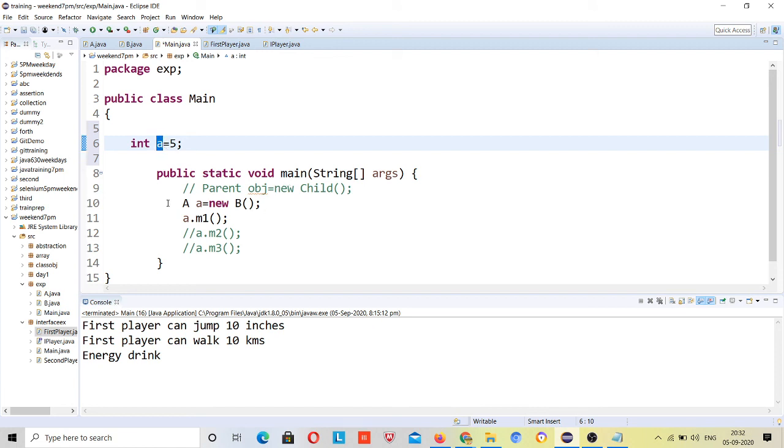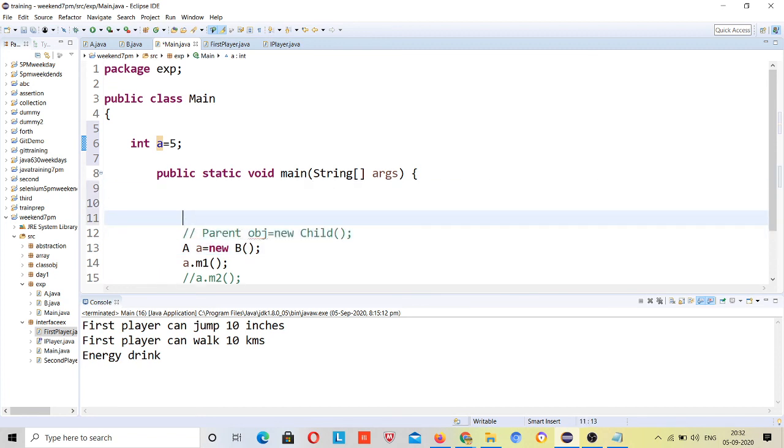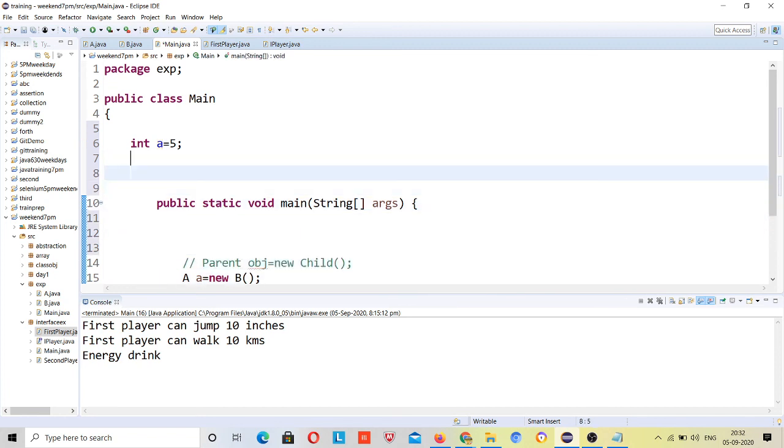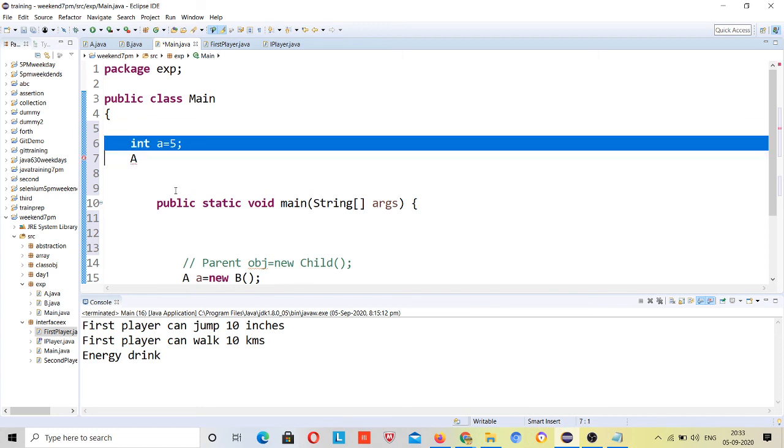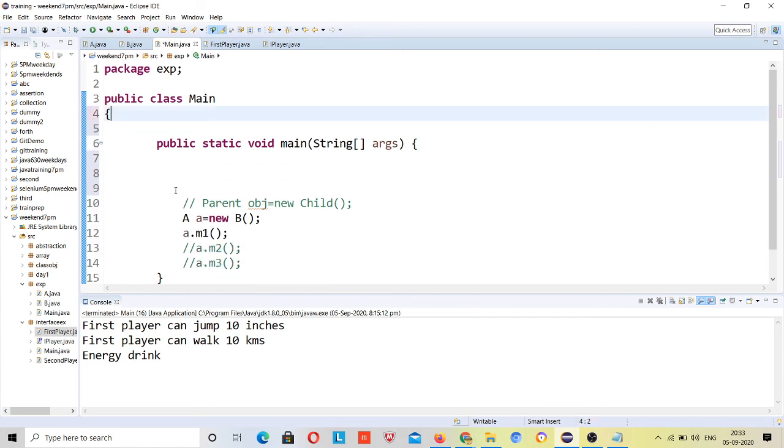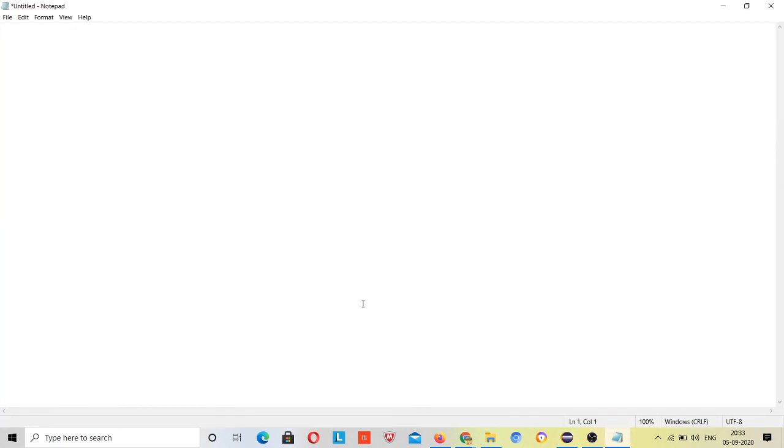But in case of classes, first thing, just listen. In case of classes, if I have a class A, right? Let me use the notepad. There is a class keyword, C is always small, class A. If I want to create an object inside another class, the main class, and say A is equal to new.